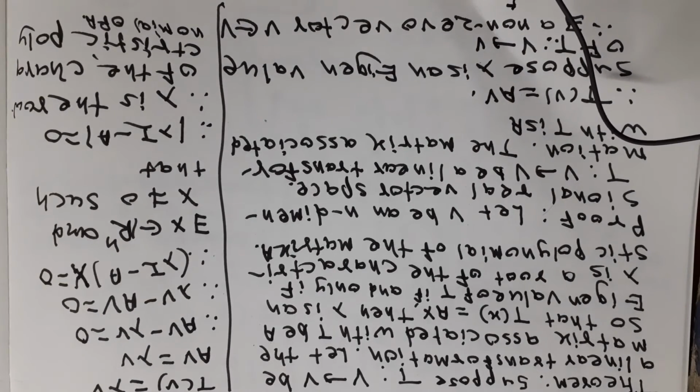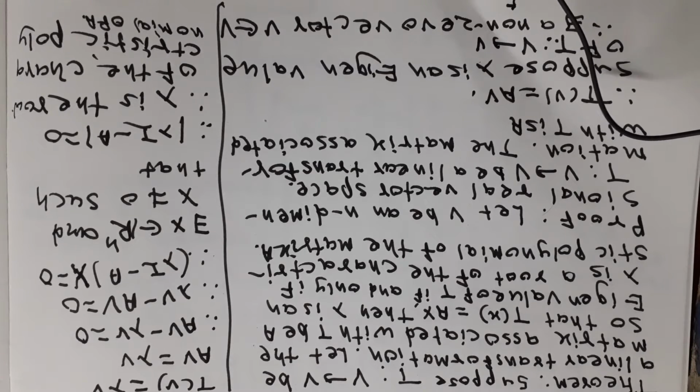Look at the theorem. Suppose T from V to V is a linear transformation. Let the matrix associated with T be A, so that T of x is equal to Ax. Then lambda is an eigenvalue of T if and only if lambda is a root of the characteristic polynomial of the matrix A. Now look at the proof.